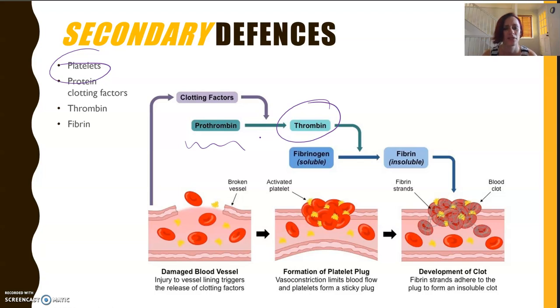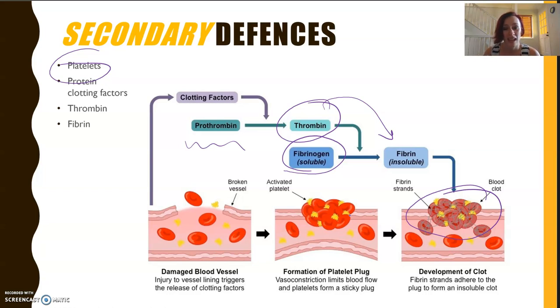And thrombin makes fibrin. Now, in the plasma, there is a substance that is soluble, okay, it's able to be dissolved, called fibrinogen. And what happens is thrombin actually turns it into fibrin. Fibrin is insoluble, so what it does is it precipitates out in the blood, and it kind of forms a mesh around all the platelets and the red blood cells that are sitting there. So that's what's making that clot right there.